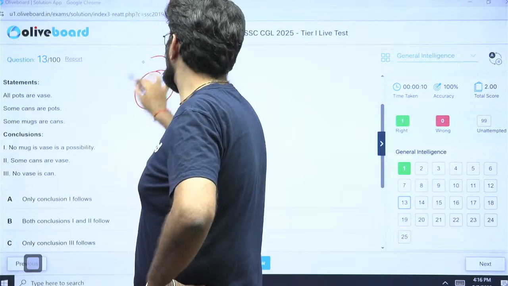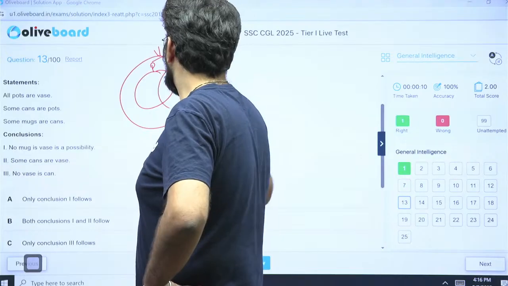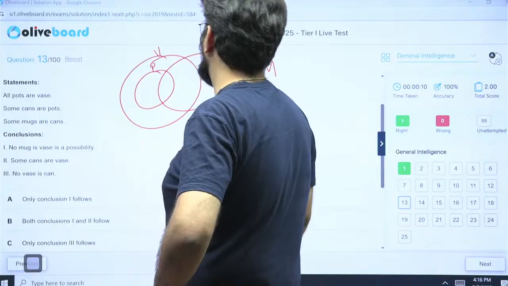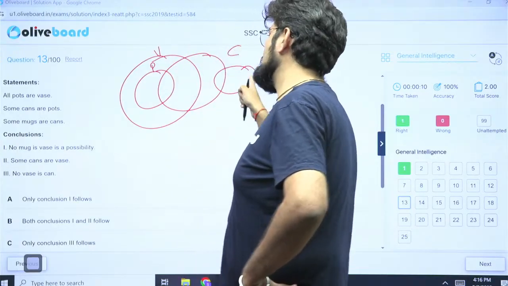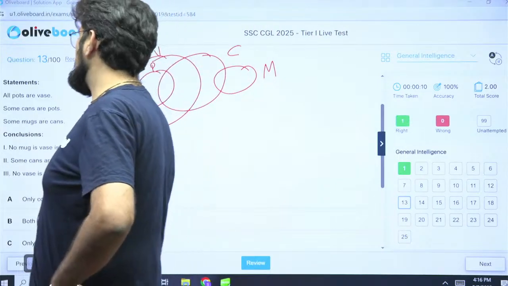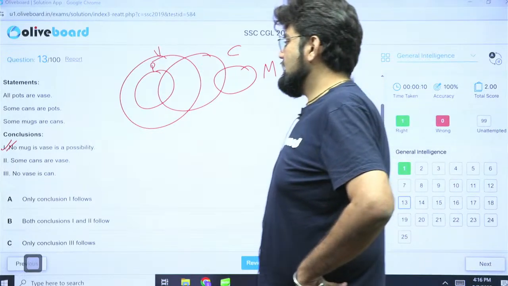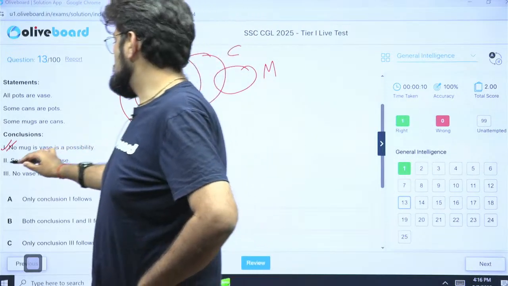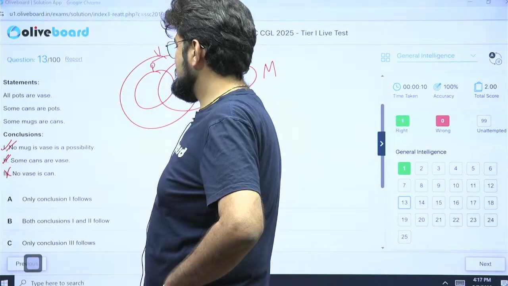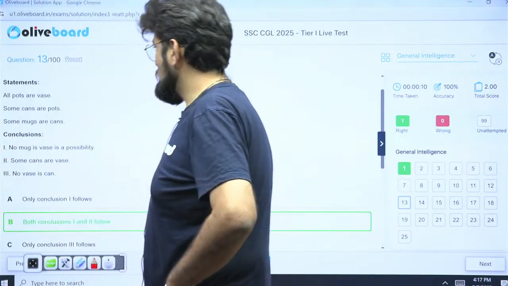All pots are vase. Some cans are pots. Some mugs are cans. No mug is a vase is a possibility. See, mug and vase, whatever you want to call it, they are not connected. And if they are not connected, that means all possibilities between them will always be correct. Some cans are, yes, this is true. And no vase is can. This is not true. So only 1 and 2. Option B is the right answer.